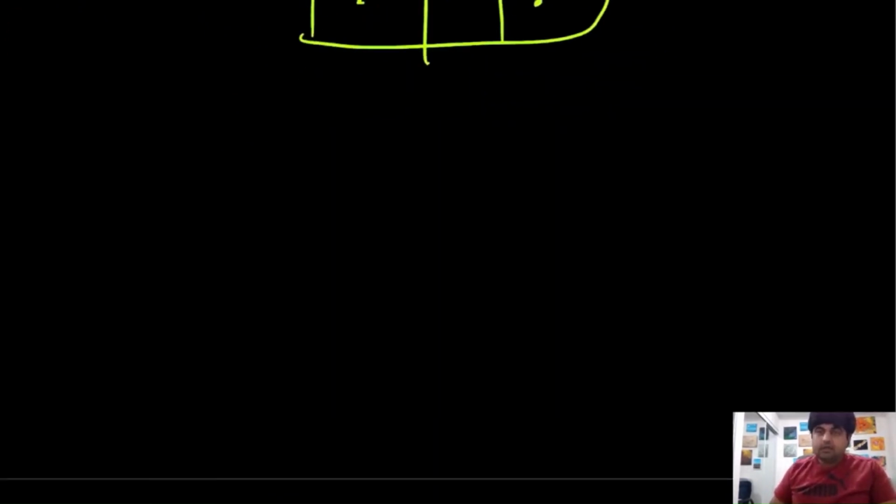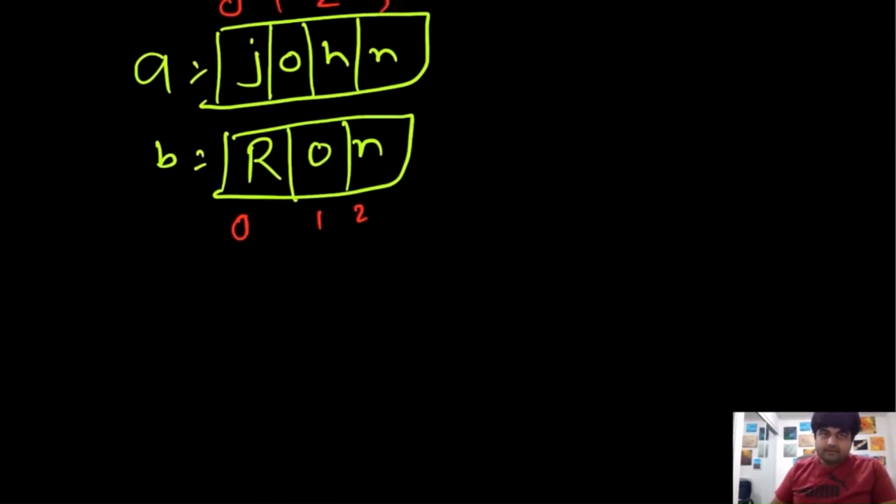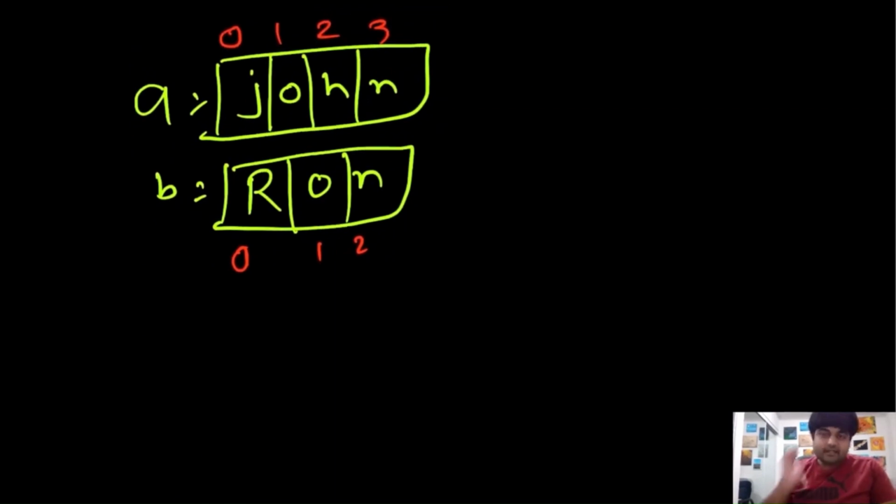Now since we already know this, let's try to solve the recursive problem with one of our own custom examples. I have taken a very small example, and you'll know soon why I'm taking a pretty small example. So let's start with A of 0 and B of 0. The values are J and R. There is no match, which means now we have two possibilities. Either we do A of 0 and B of 1, or we do A of 1 and B of 0.